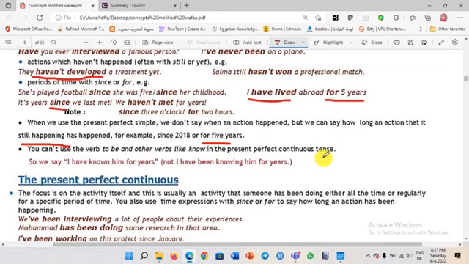So, we say, I have known him, but not I have been knowing him. This is a mistake. Don't use it in the exam, okay? You say, I have known him, I've liked him, and so on. But not I have been liking him or I have been knowing him. This is a mistake.